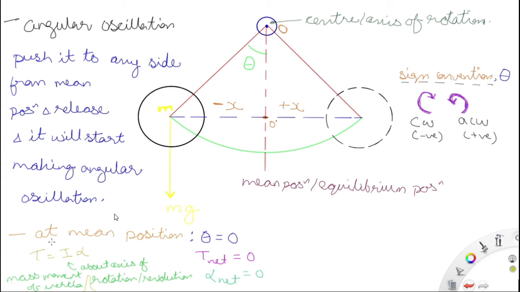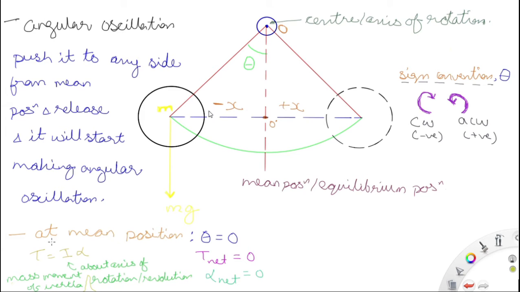At mean position the angular displacement theta is equal to 0, because the object has not been displaced. When the object is at the 0 position, the tension in the string, in the vertical direction, is balanced by the weight of the body mg. The mg is acting downwards and the tension is acting upwards. So the mean position is the origin, the center, and only two forces are acting at that point, so forces are the least in number.